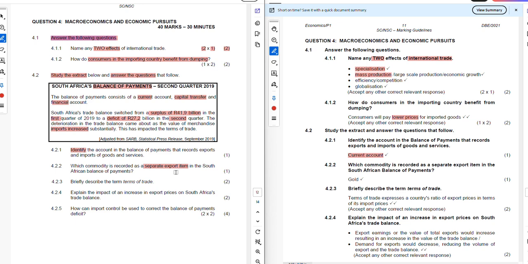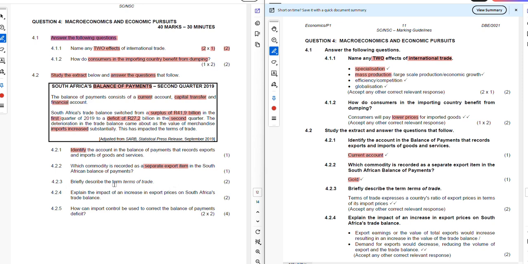That is not going to come from the extract, but it's something that you learned in class, and this time you need to respond based on your understanding of what your teacher in class has taught you. So the correct answer is gold. It is gold because gold is one of the commodities that is recorded as a separate export item in South Africa.